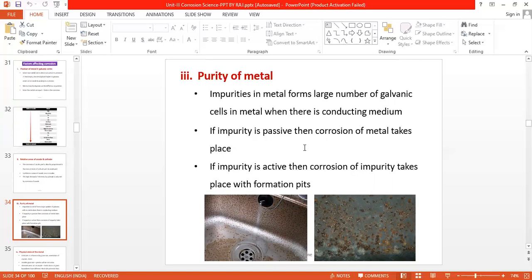Whereas if the impurities are less active than the base metal, they will cause the corrosion of the base metal to a large extent. So the corrosion of the metal depends on which type of impurities are present. Always, more active impurities are preferred over less active impurities present in the metal.